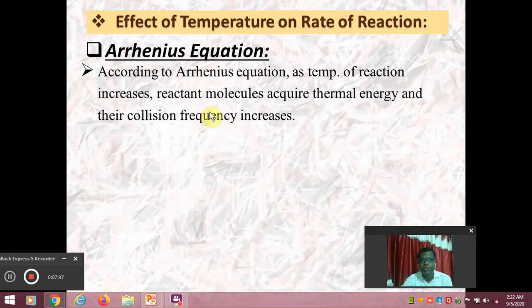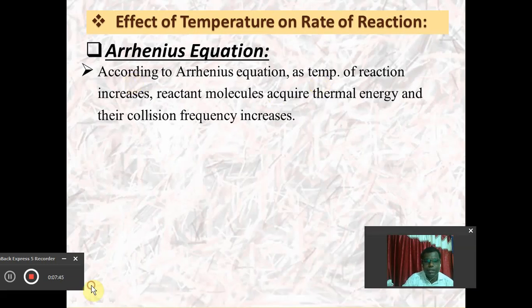According to the Arrhenius equation, which gives the relationship between temperature and rate of reaction, as temperature increases, the reactant molecules acquire more thermal energy and their collision frequency increases.